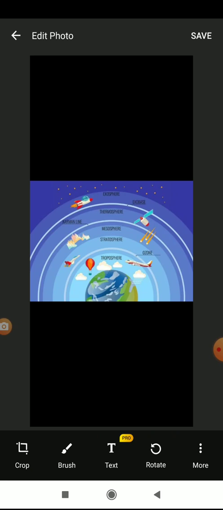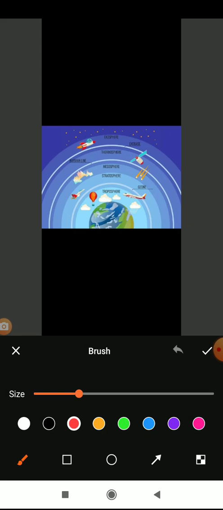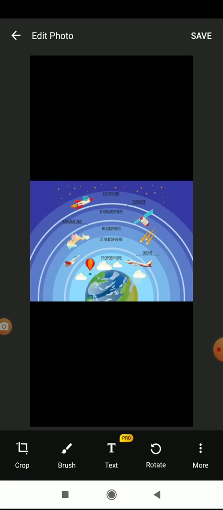As it is a dense area, more air will be present in the troposphere, so that air pressure will create problems for the jet planes to fly. As in the stratosphere you can see there is less air compared to the troposphere, so that jet planes can easily fly, okay. So the jet planes fly in the stratosphere, understood.